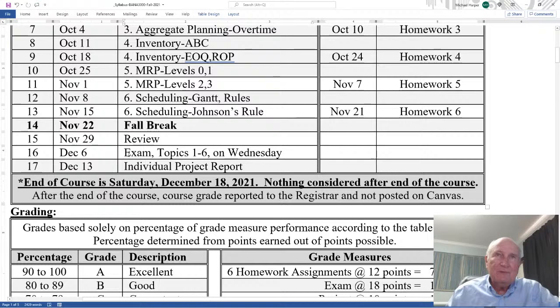Now for the exam, I'll have a review session, and this review session will be a review for the exam, also a review for the individual project reports, and the exam will be in class on Wednesday. But if you do not take the exam on Wednesday, then beginning Thursday through Saturday, December 18th, you can take the exam online. It's not the same exam, but it's an equivalent exam for those who can't make it during the in-class period.